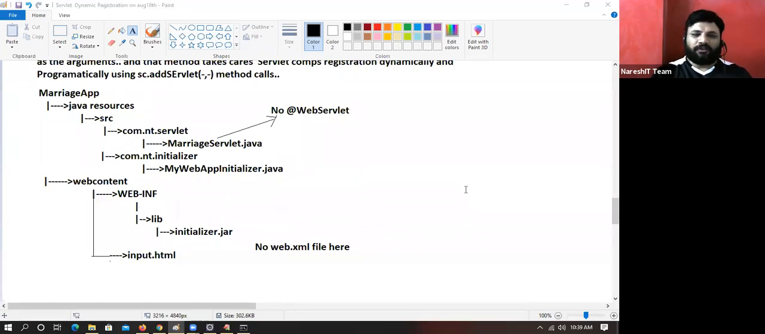Pathak, I already said there are some situations where we will not use XML at all, because nowadays application development without XML is increasing.